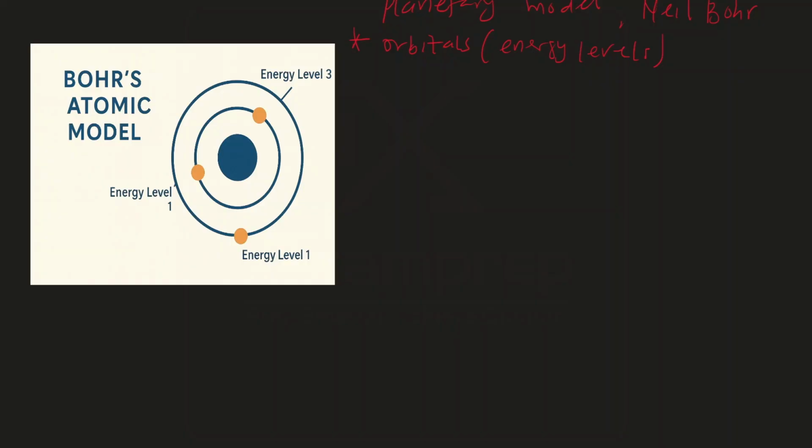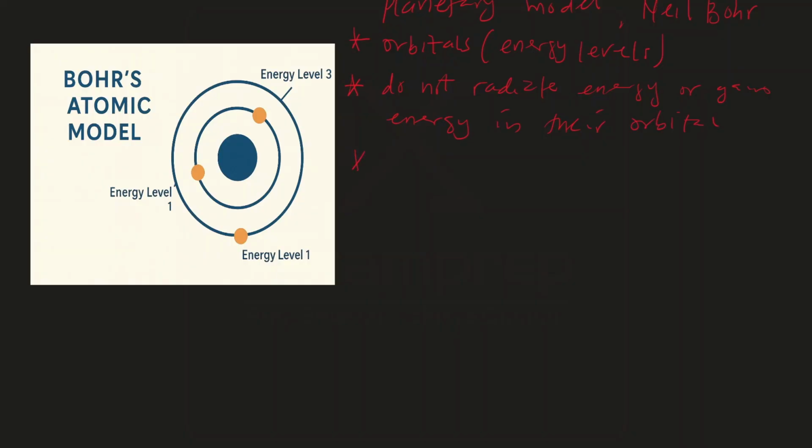Then secondly, note that electrons are not located elsewhere apart from their orbitals, and once electrons remain in their orbitals, they do not radiate energy or gain energy in their orbital. So as long as electrons remain in their orbital or their energy level, they don't gain energy or they do not radiate energy in their orbitals.